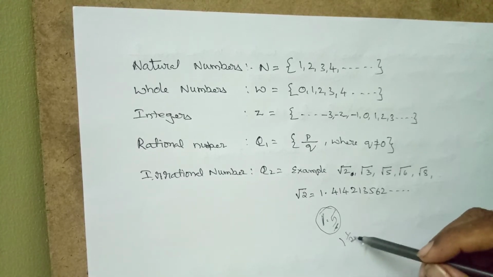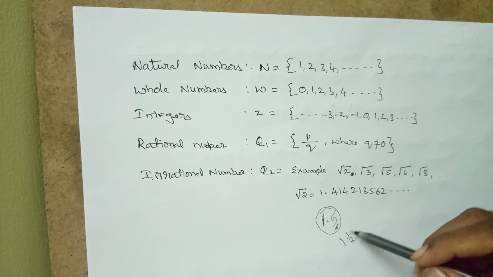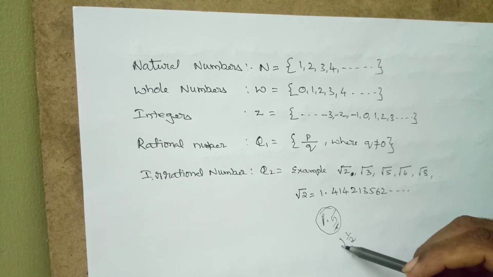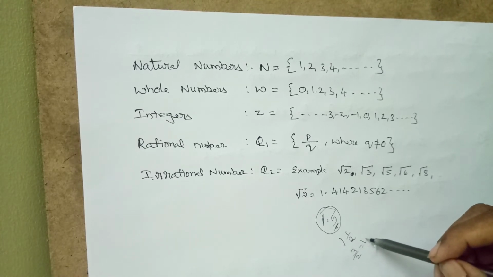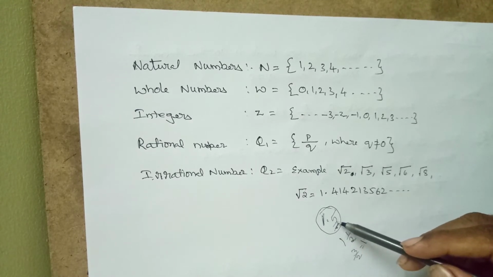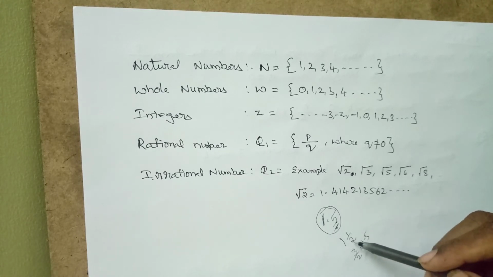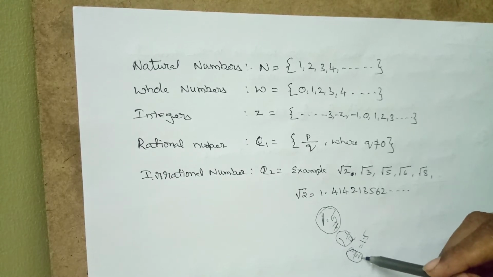Here 1 and 1 by 2 is a mixed fraction, so we can convert it into a fraction. That is 3 by 2. 3 by 2 means 1.5. Therefore, these numbers have a definite stop or meaning for the division. Therefore, we can write them in p by q form. This is a rational number, 3 by 2.